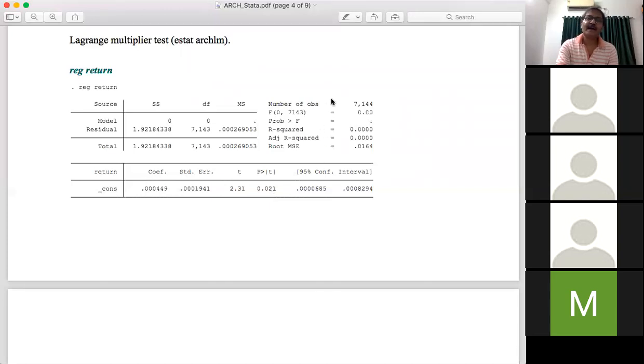Now look at the upper right part of the output window. It is somehow different from the figures we have in the case of a conventional linear regression model. The number of observations we have used is 7,144 data points, but the rest are all zero. F is 0, probability of F is 0, there is no R square, all are 0. Why? Because we have not considered any regressors here. There is no independent variable in our model.